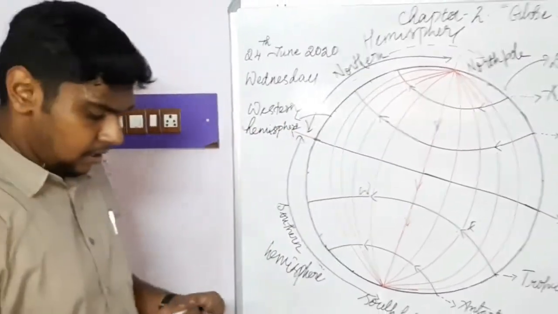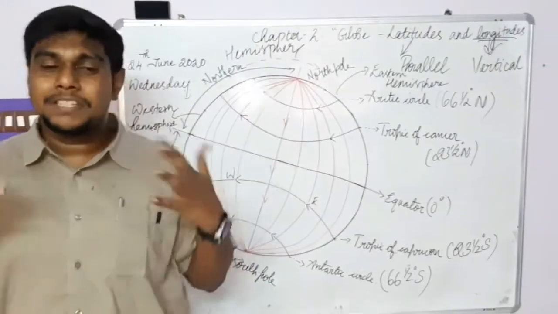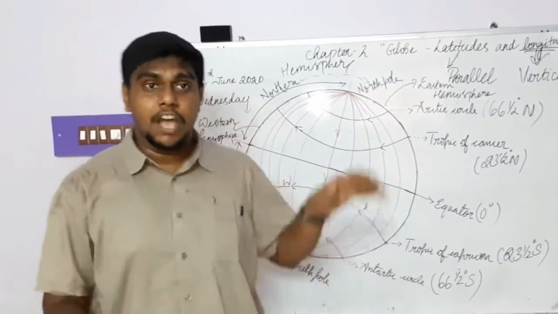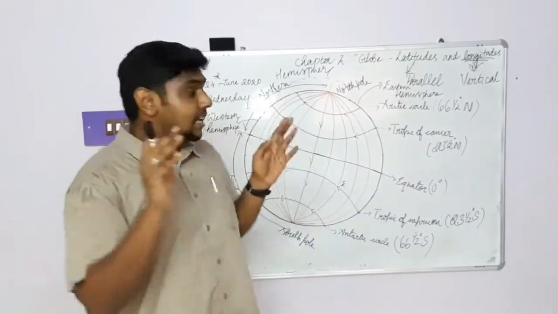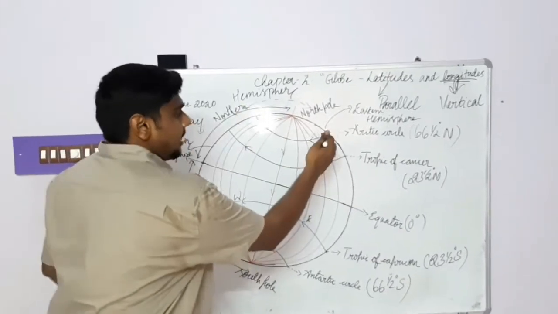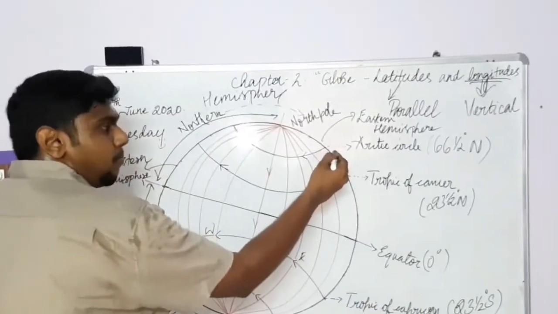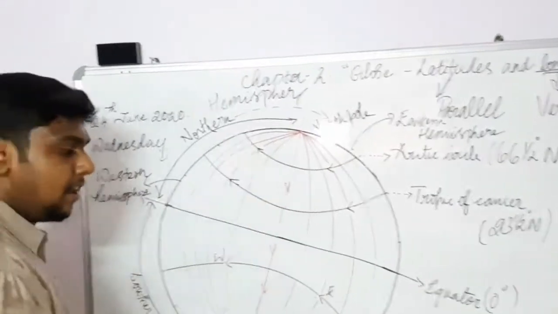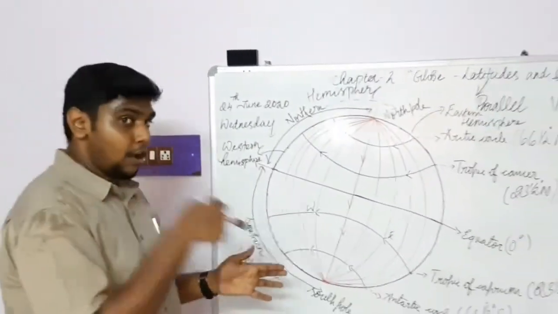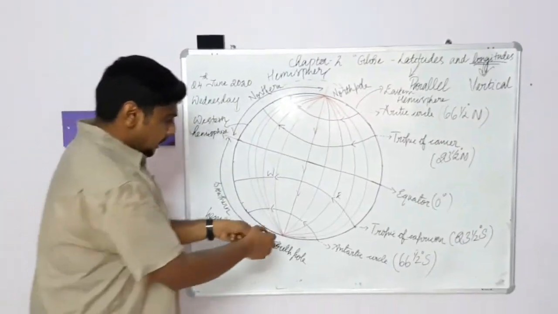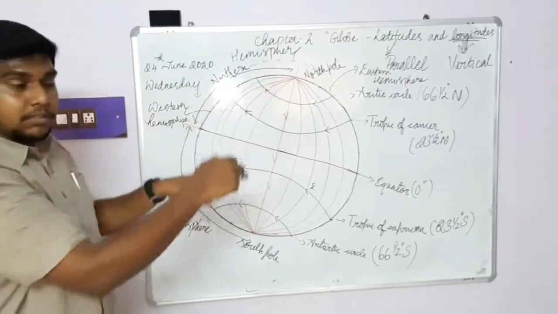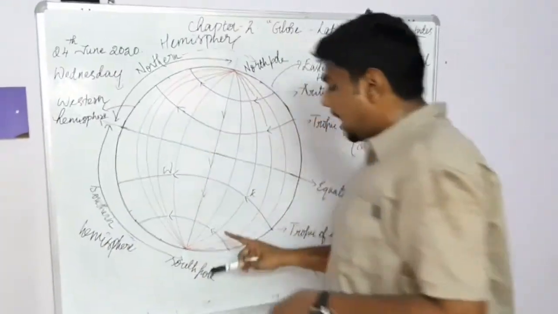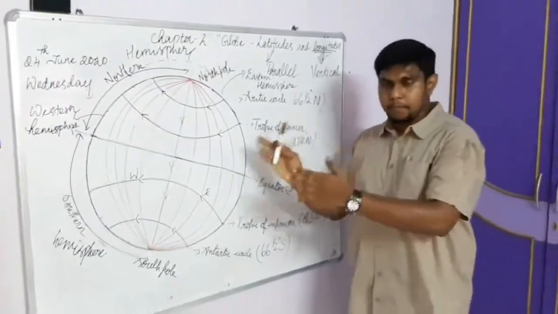So what are the special salient features about the latitudes? These latitudes never intersect each other. They start at one point and end at a different point. But longitudes start at the poles and again end at the same poles.